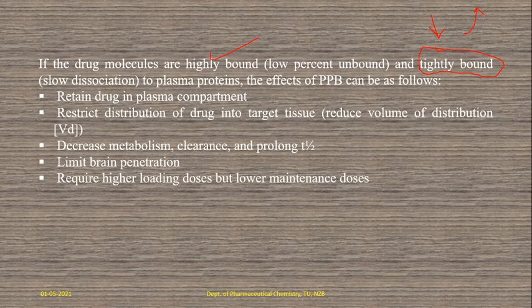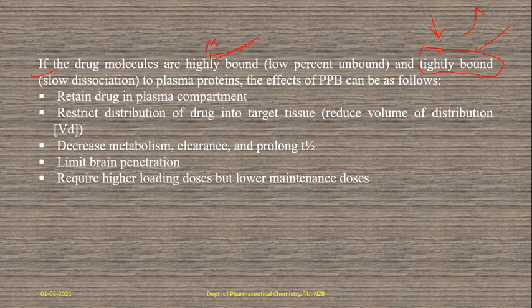So that rate will decide how efficiently it is distributed, absorbed and metabolized, and how it reaches the target site. So with slow dissociation from plasma proteins, if it is highly and tightly bound, it retains the drug within the plasma compartment. It does not distribute because of slow dissociation and the highly and tightly binding nature.